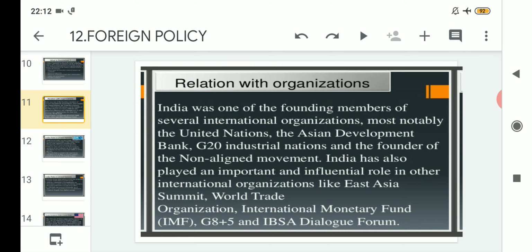And lastly, we read about the relations that India has maintained with different organizations in the world. There are 10, starting from the United Nations, Asian Development Bank, G20 countries, then founder of NAM. Apart from that, influential international organizations like East Asian Summit, World Trade Organization, International Monetary Fund, G8+5, and IBSA Dialogue Forum. So India has maintained good relations with all these organizations.